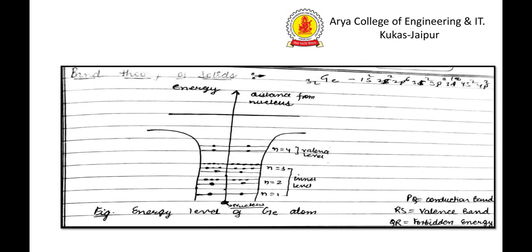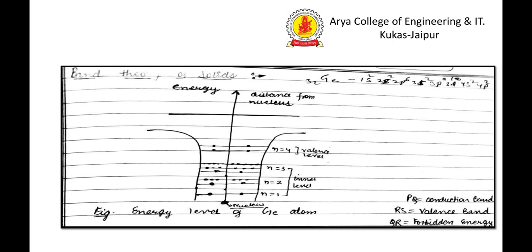Here we draw a graph between energy and distance from the nucleus. As we know, electrons and nucleus have an attractive force, that's why the potential energy is negative. Here we draw the potential energy curve.